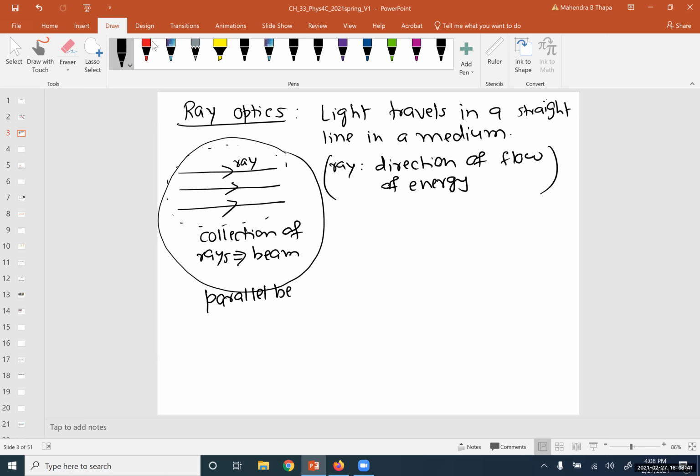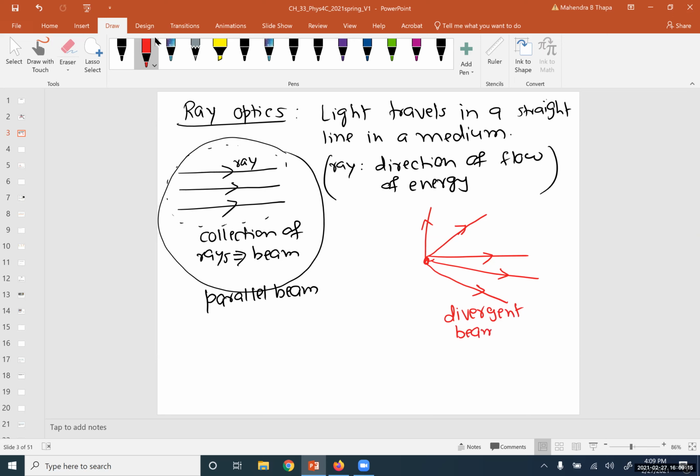It could be possible that all the rays go outward from a source. For example, this is a burning candle, with rays going outward everywhere. Rays indicate that the energy is traveling outward in this scenario. This kind of beam is called a divergent beam.